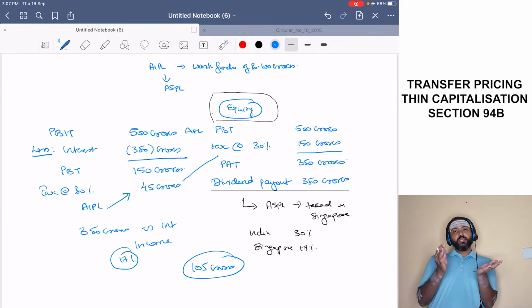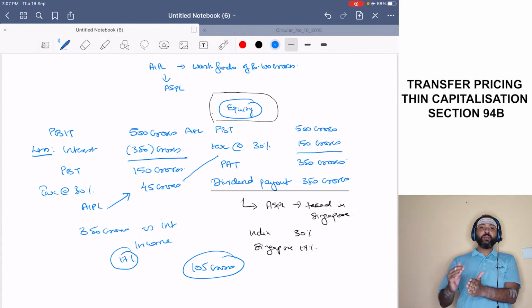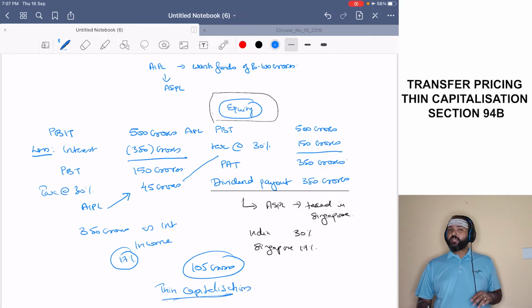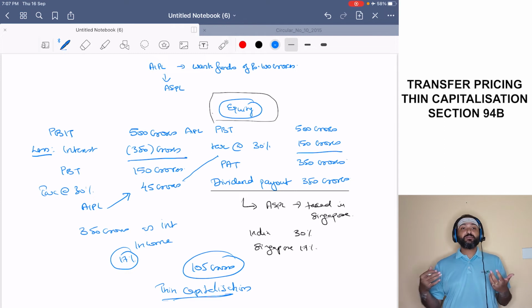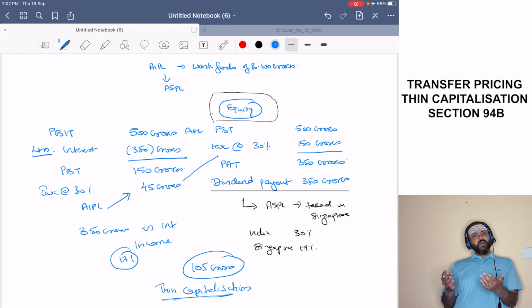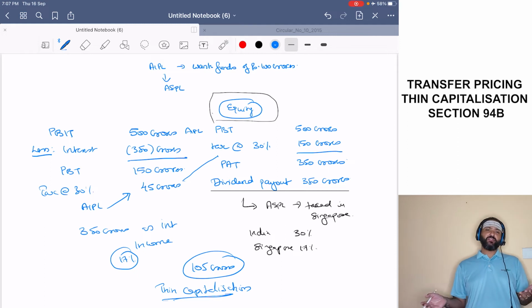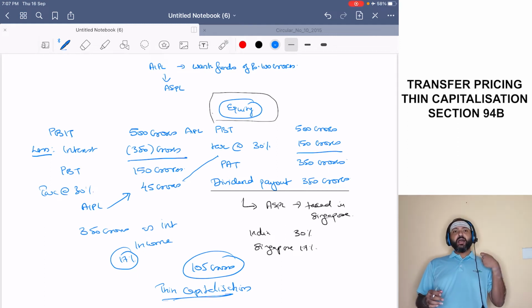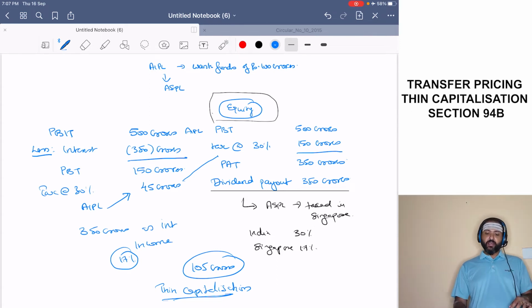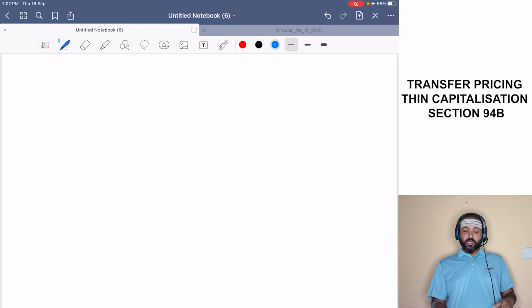Okay, so what did they do? They started shifting capitalization from equity to debt. So they started doing what is called thin capitalization. What is this called? Thin capitalization. They were preferring debt over equity, so that the tax burden of the international group as such would be lower. Sir, did this happen only in India? No, it happened all around the world. Even developed countries face these issues, and there have been action plans that were brought into place to correct this kind of an action.